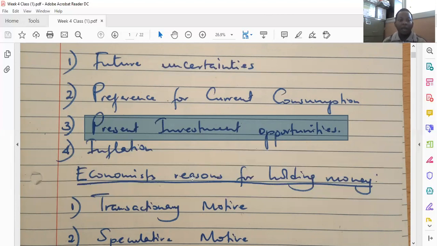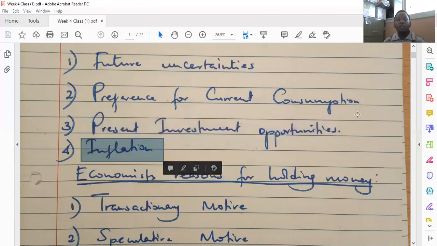Another reason is inflation. I know you know what inflation is: the persistent increase in general price levels. Inflation means that the value of money declines over time. So you find a commodity today is 20 shillings.